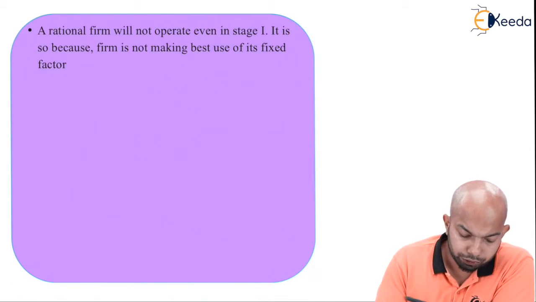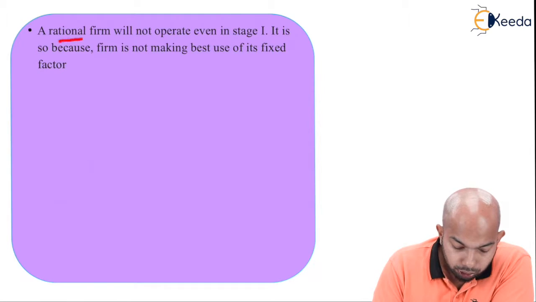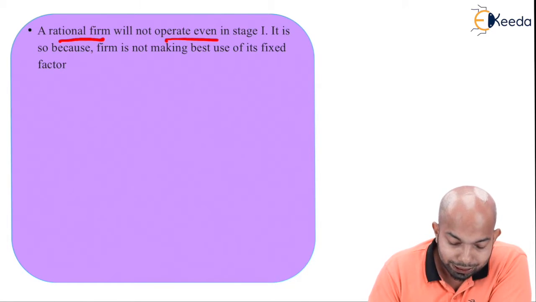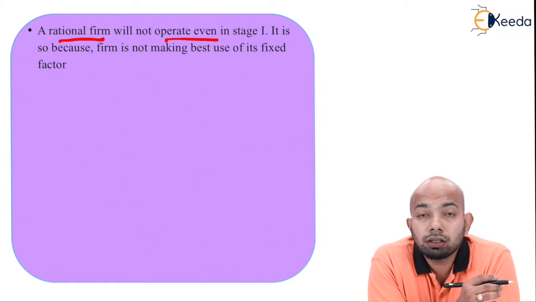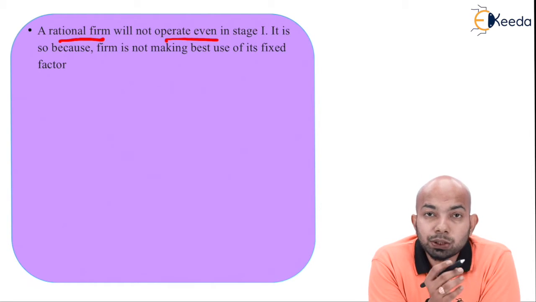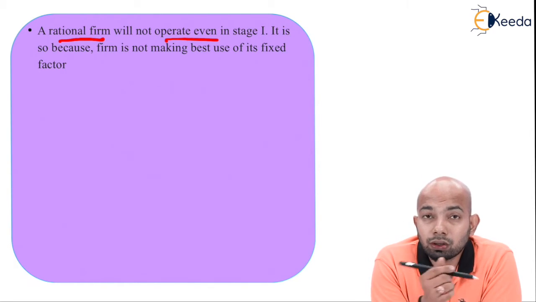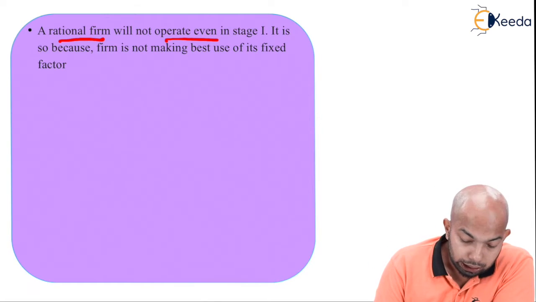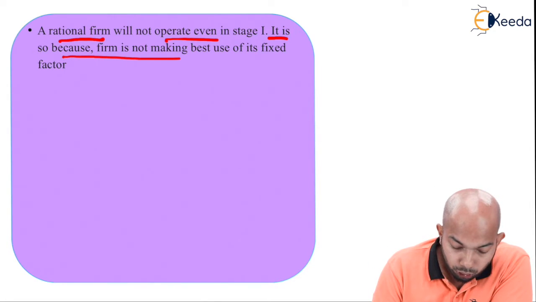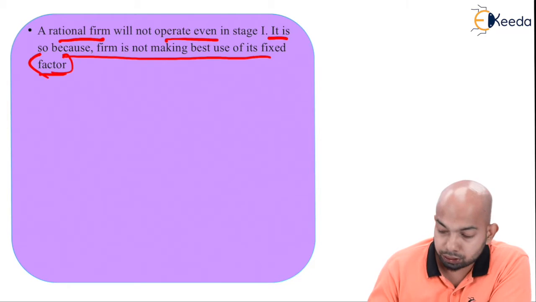Now, the next point is that a rational firm will not operate even in stage 1. A rational firm will not completely operate in stage 1 also. We were talking about stage 3, now we are talking about stage 1. It is so because the firm is not making the best use of its fixed factor.